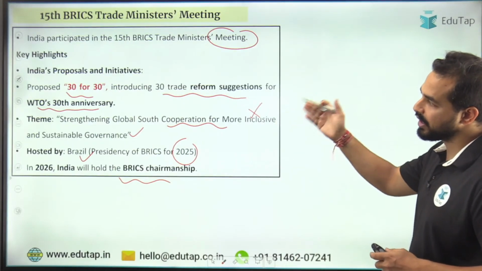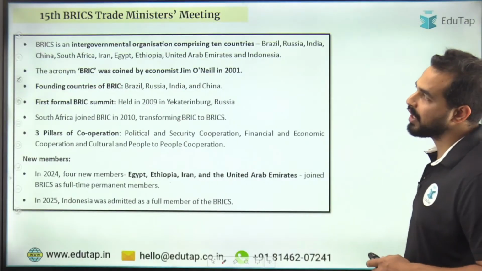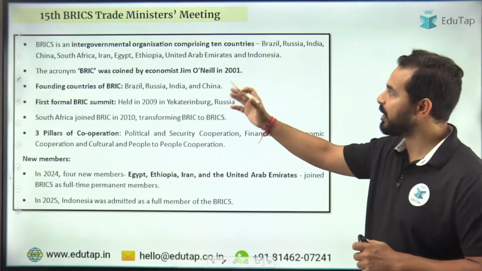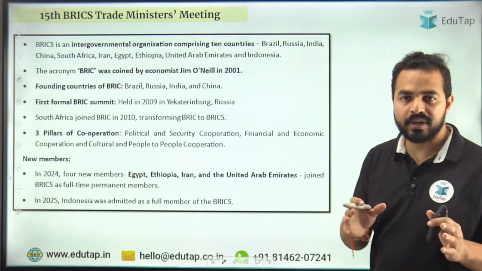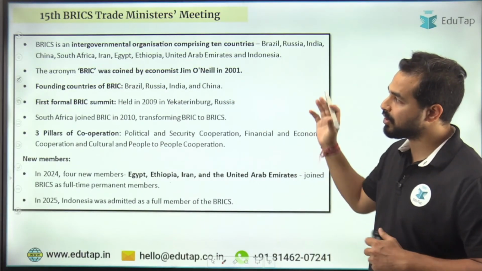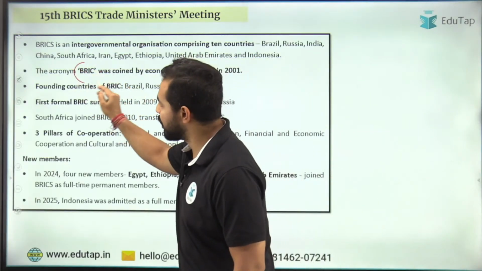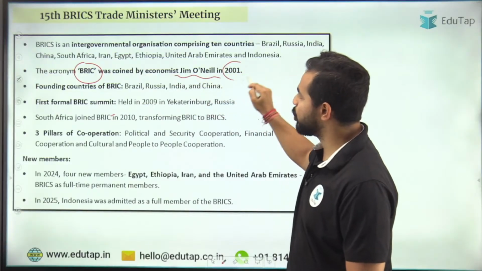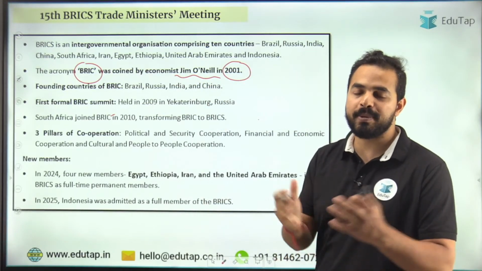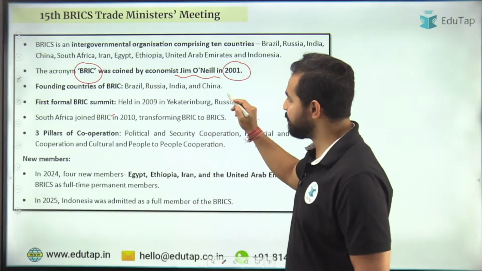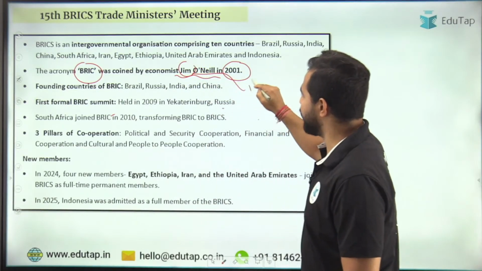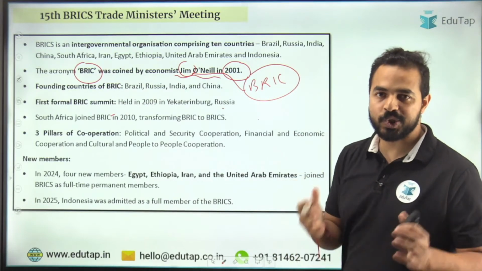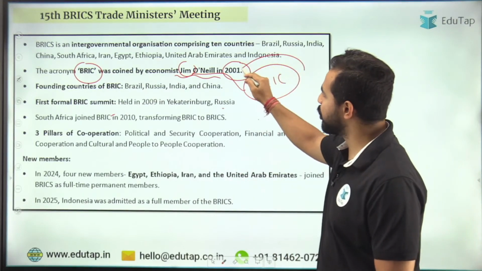So this 30 for 30 was there, and now let's try to understand about the BRICS. BRICS क्या है guys? एक intergovernmental organization है, हमने already cover किया that the BRICS countries were the founding members of this. ये BRIC जो term है, it was coined by Jim O'Neill in 2001. ठीक है, इसको कैसे याद कर सकते हो? So many people go to the gym, right? So gym, इस gym के अंदर BRIC थी, which was being used for exercise. इस तरीके से आप याद कर सकते हो, Jim BRIC, right? 2001 में इसको coin किया था.